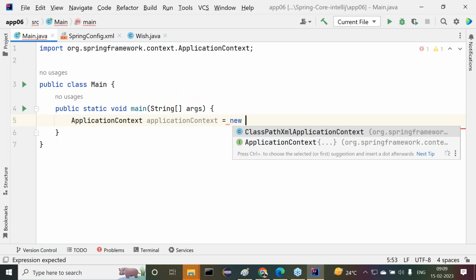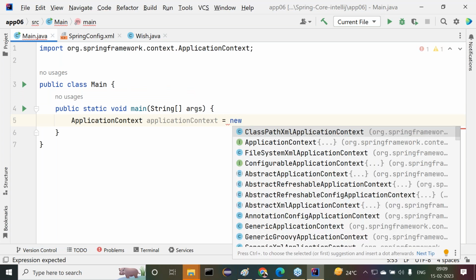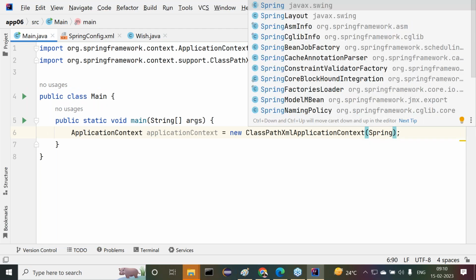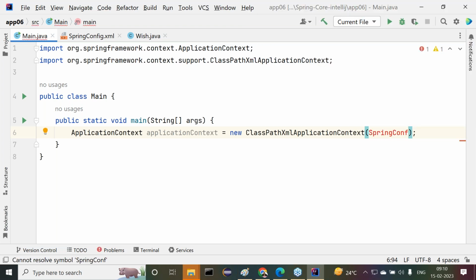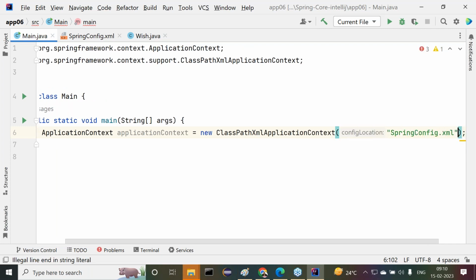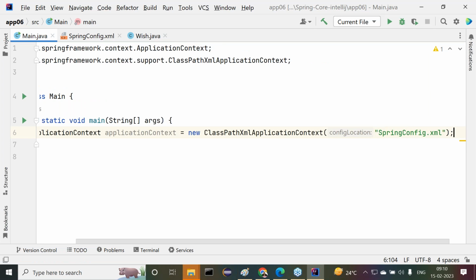All right, so now this will be ApplicationContext context is equal to new ClassPathXmlApplicationContext. There we have to provide the Spring configuration file. What is the name of the Spring configuration file? Spring config dot XML. The string we have to provide inside double quotation marks, otherwise it will not work. springconfig.xml.